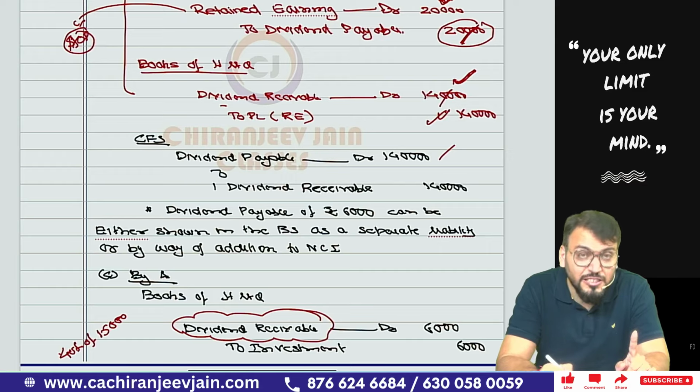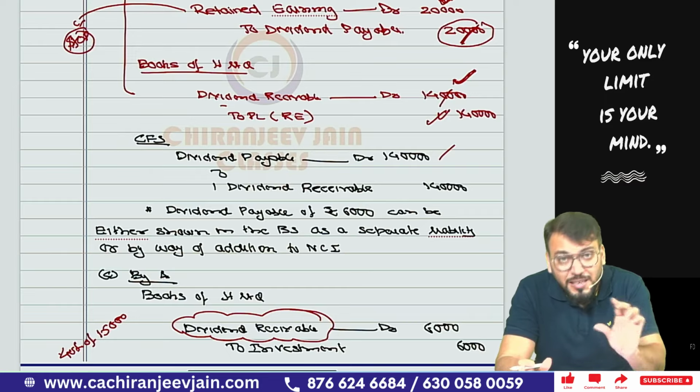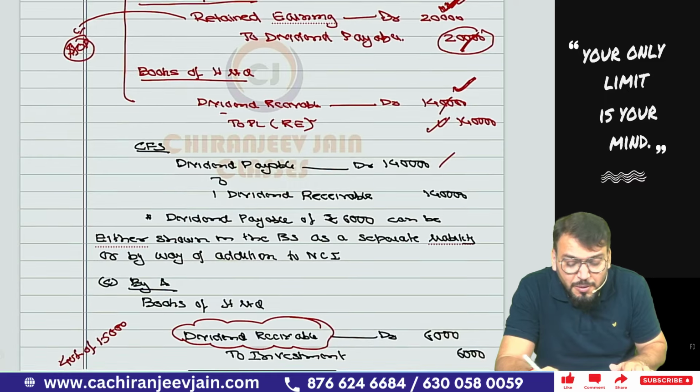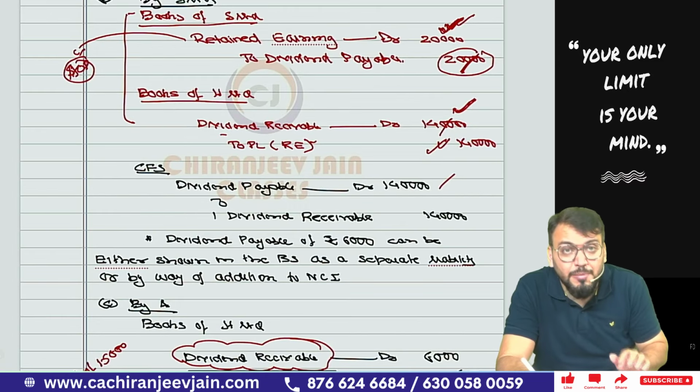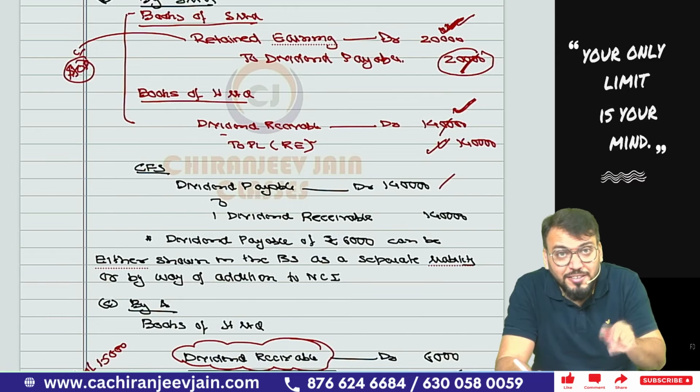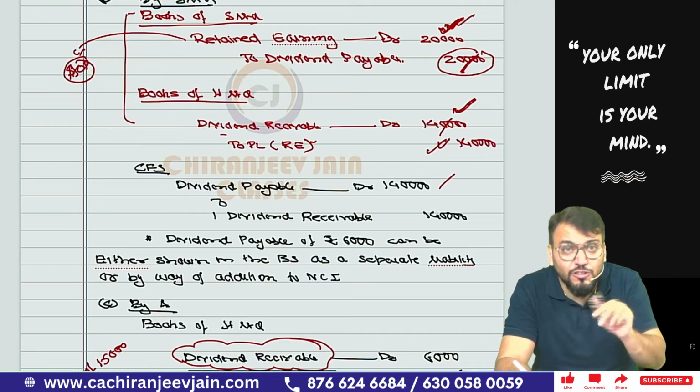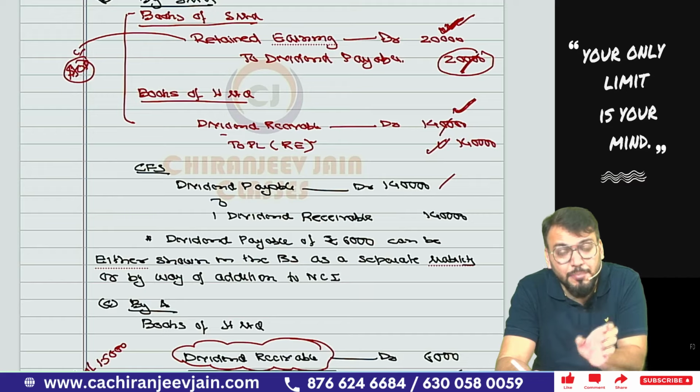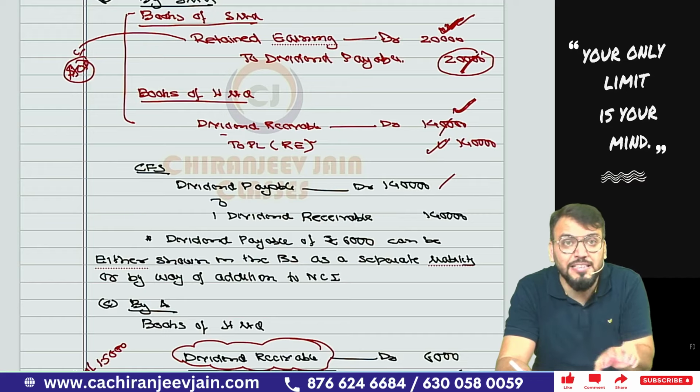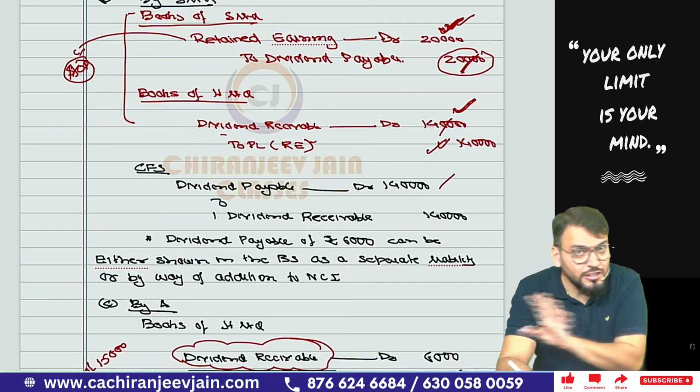Now this dividend receivable should come in the standalone balance sheet of H Limited as a current asset. But in CBS, this dividend receivable of 14,000 and the dividend payable to the extent payable to H Limited should be cancelled. So 14,000 will be cancelled. Only the dividend payable to the extent of NCI will remain in the consolidated balance sheet. This you have understood?